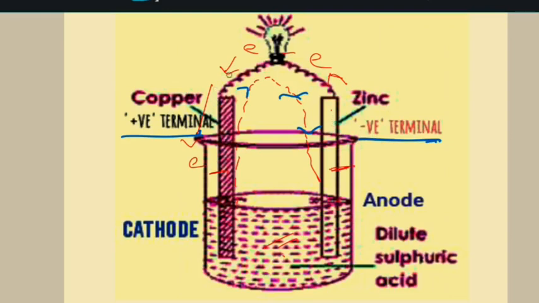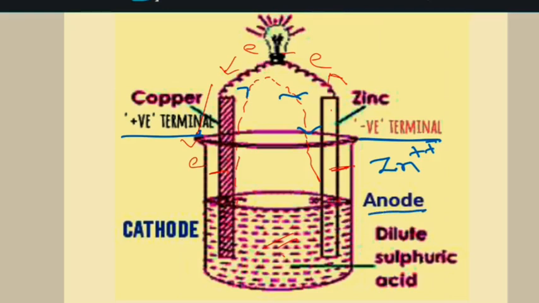Current moves from copper to zinc, so positive terminal. Electron moves from zinc to copper, so it is negative terminal. But when the electron is removed by zinc, or moves from zinc rod to copper rod, then zinc acquires positive charge, and hence this zinc rod now acts as anode.